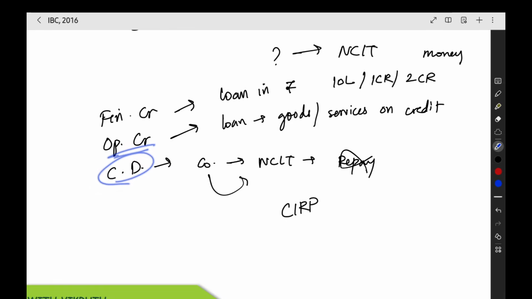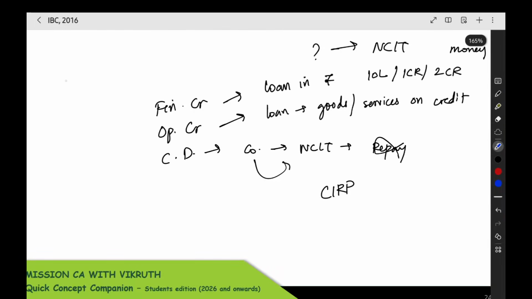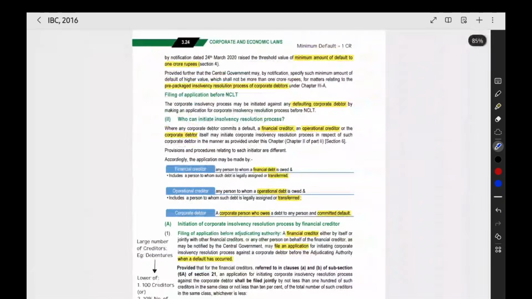Corporate debtor, the entire company. Financial creditor, given loan in money. Operational creditor, given goods or services on credit. So these are the three persons who can make an application. The default amount should be more than 1 crore. Only then these people can file an application.